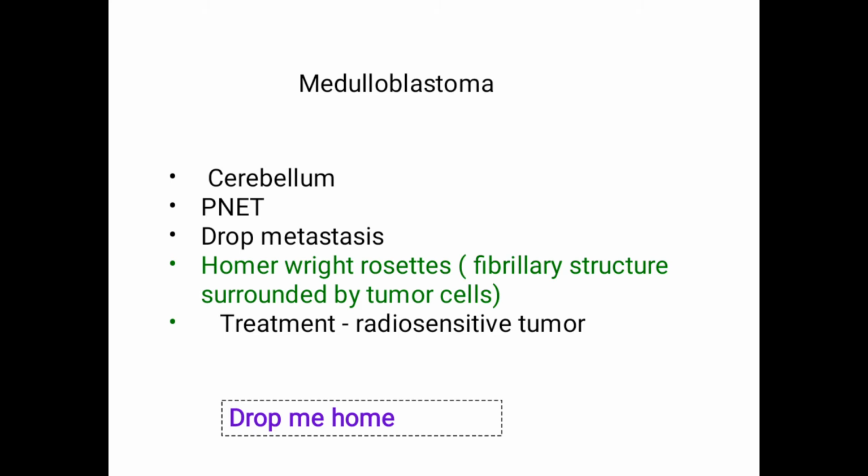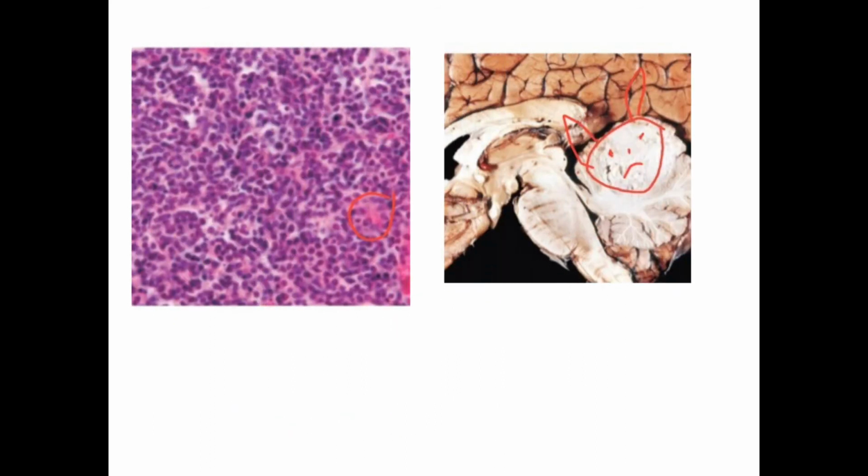Then just remember one line: drop me home. Drop stands for drop metastasis, me stands for medulloblastoma, and home stands for Homer Wright rosettes. And one more thing, I told you this is malignant. So M for medulloblastoma, M for malignancy. Just done. See, this is the Homer Wright rosettes. It is not that clear. See, this is how neuroectodermal tumors typically look. And in the second image, again I have made a sad or angry face because this is malignant and has a very bad, worst prognosis.